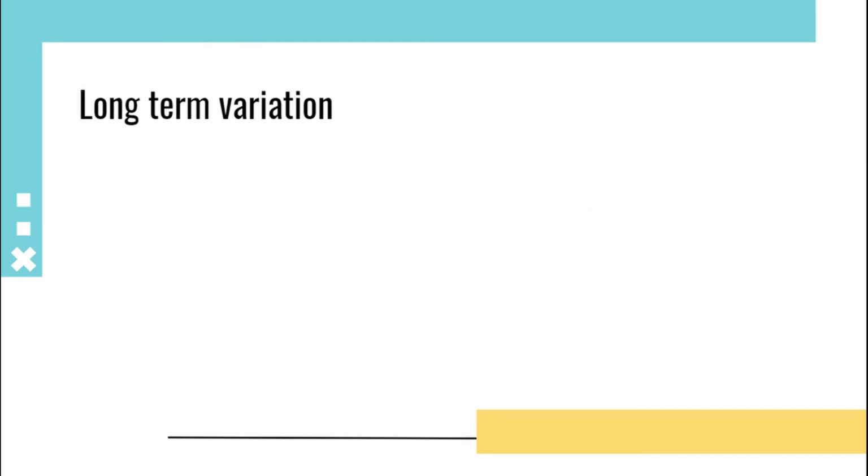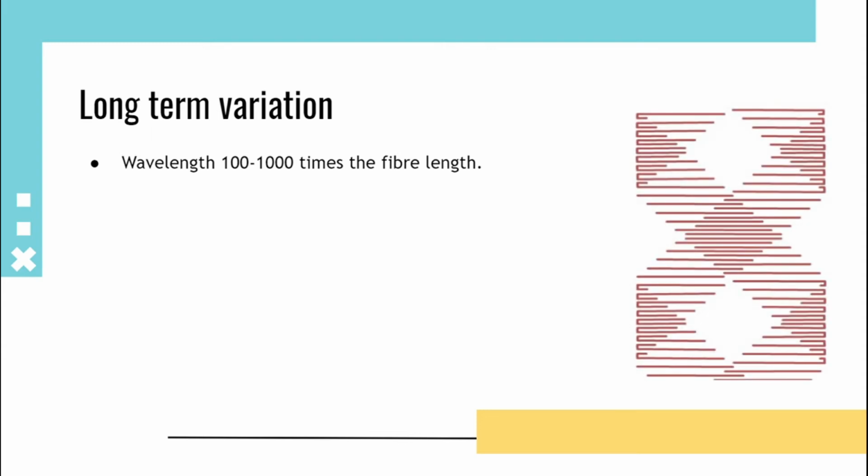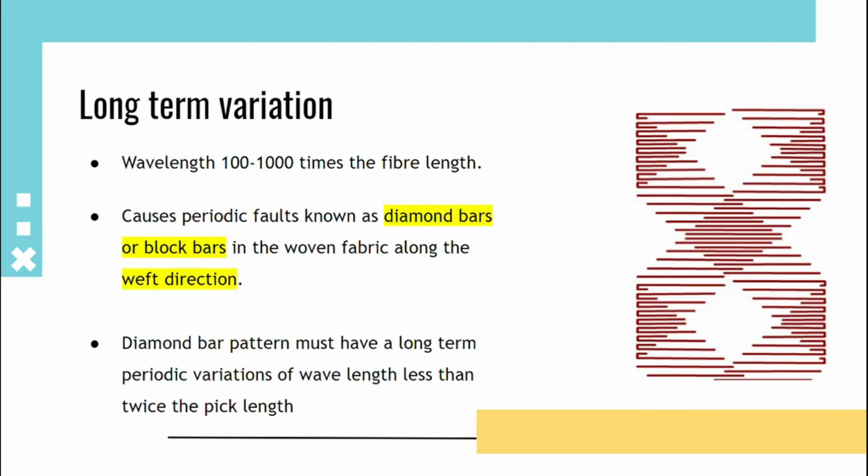Long-term variation. They have a wavelength of 100 to 1000 times the fiber length. So this will give a diamond bar or a block bar in a woven fabric along the weft direction. A diamond bar pattern must have a long-term variation of wavelength less than twice the peak length.